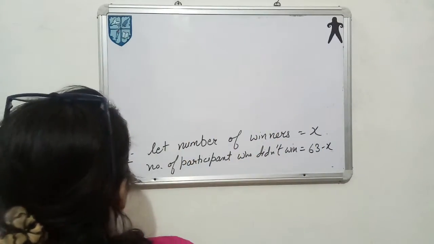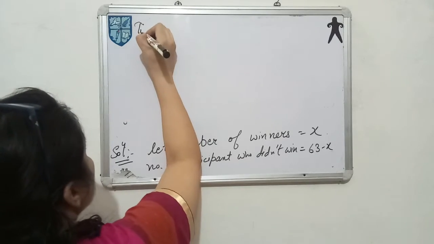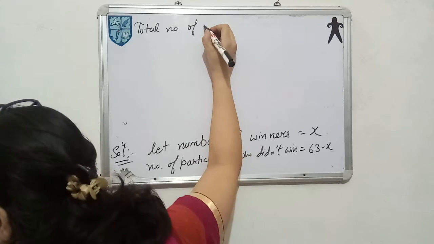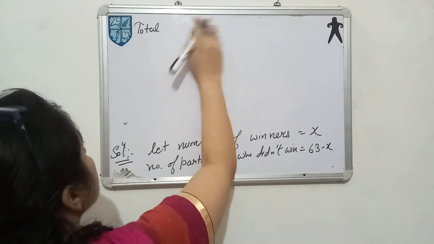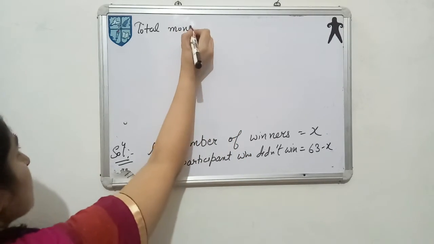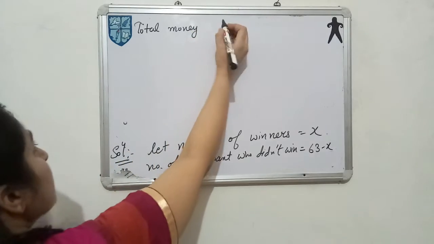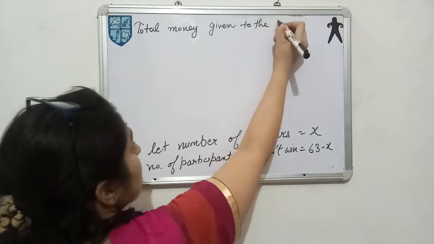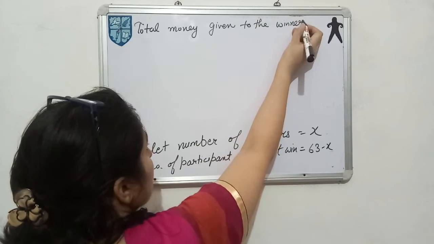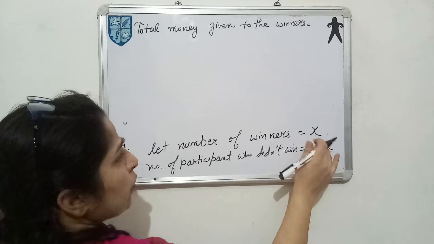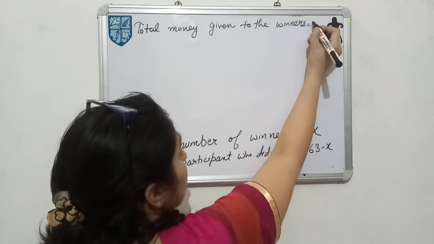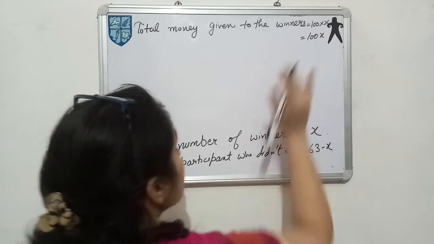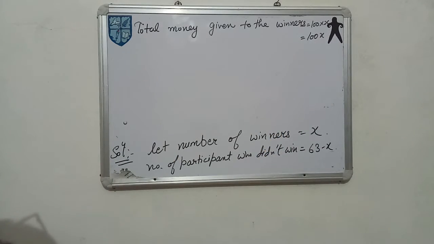Okay, we will find the total money given to the winners. See, for one winner they are giving ₹100. For X winners, it will be 100 multiply X. It means 100X. This much money they have to give to the winners.